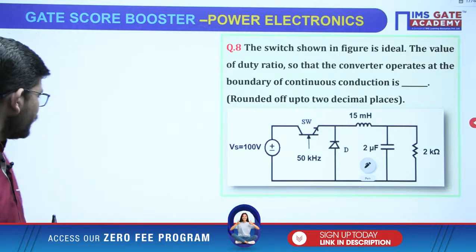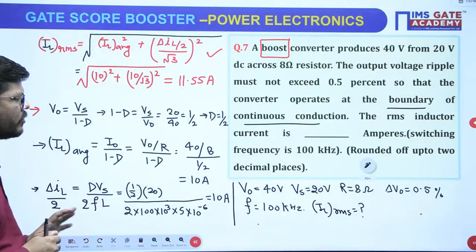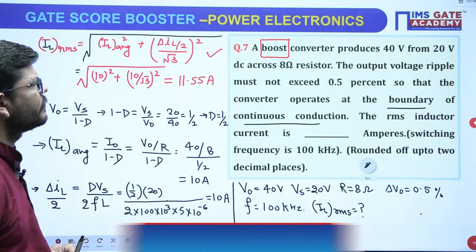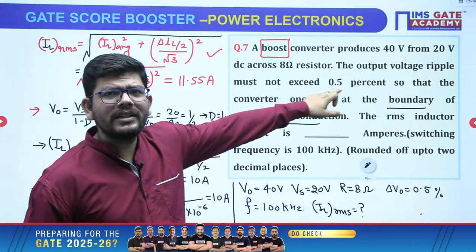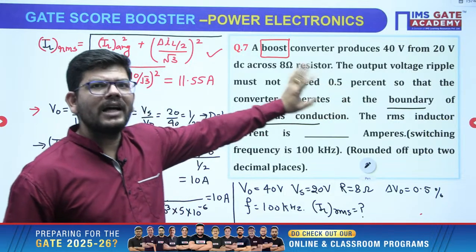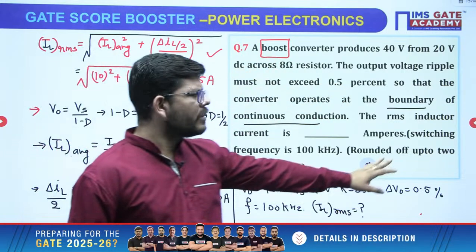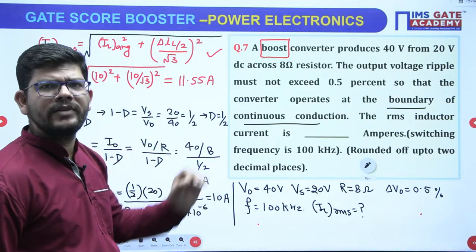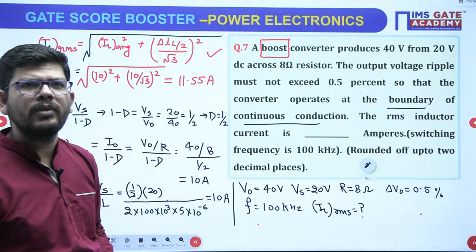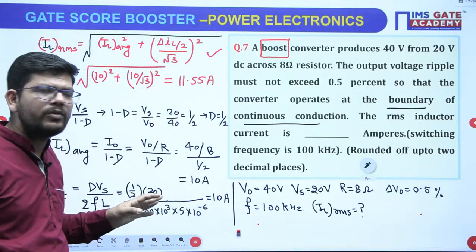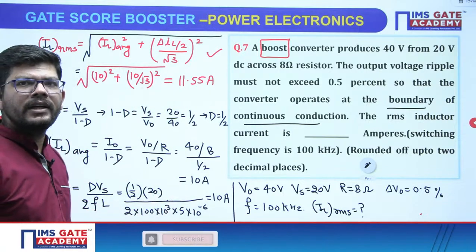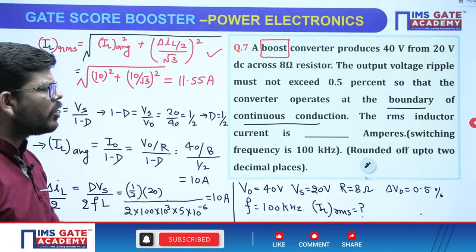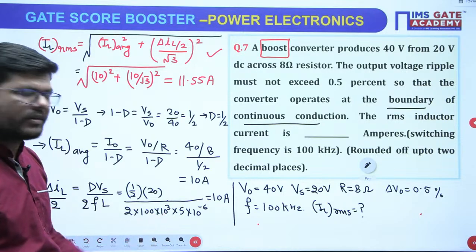Last question. Ripple does not matter. Acha, this data that they have given is of no use, okay? We have not utilized this. This is the output voltage ripple given, and we have not utilized the output voltage ripple formula. A simple current calculation you will do and you will get everything, right? We will not utilize that data, okay? We have not used that output voltage formula, right?